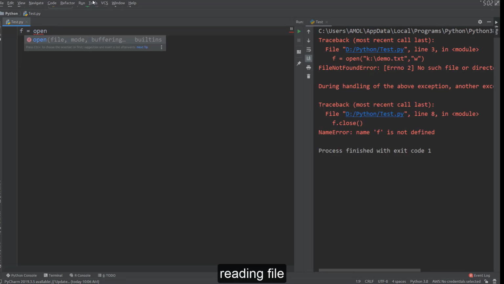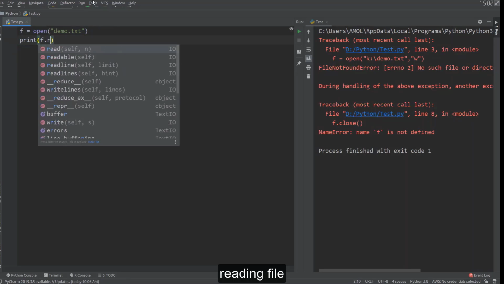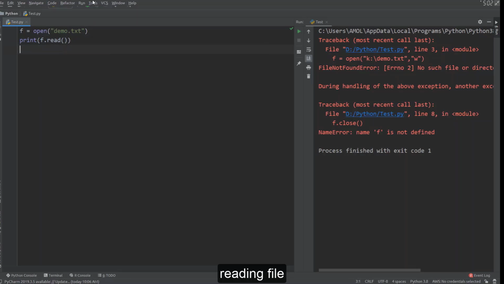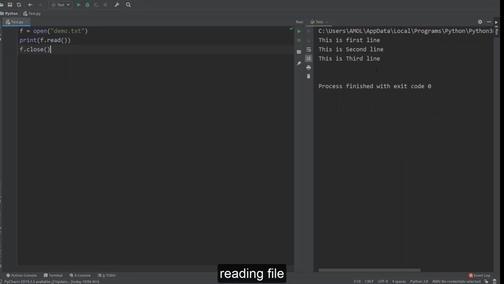Now we know the file is already there, but it is always better to use the try option. No need to say r because it is the default mode, so we can say only this much. And now here we will read and directly print like this, and then close the connection. So execute this much code and you can see all three lines are read here and get printed on your screen. So this is the easiest option to read the content of a file by using the read function.